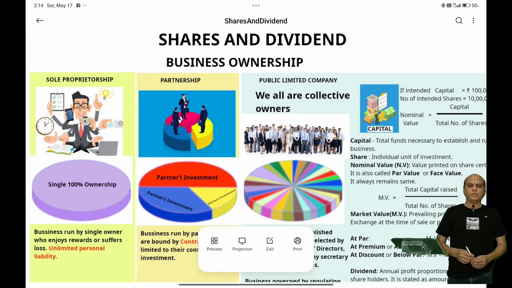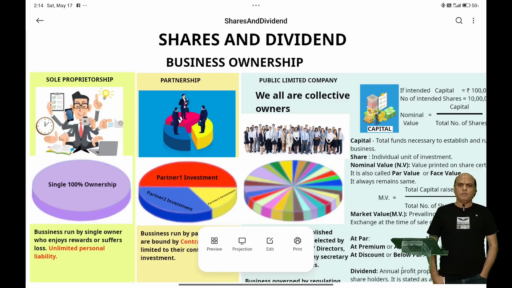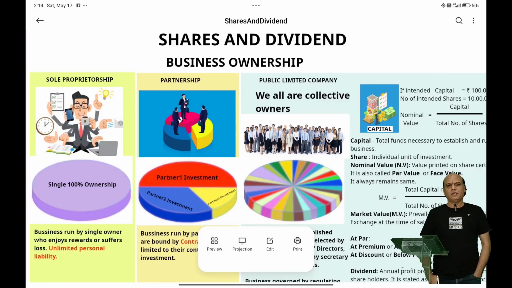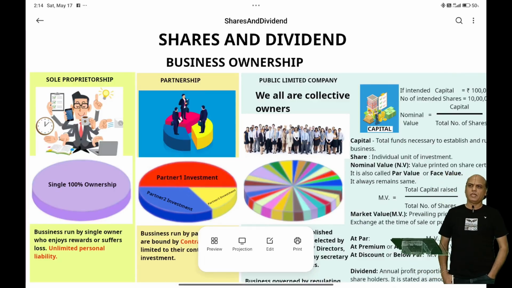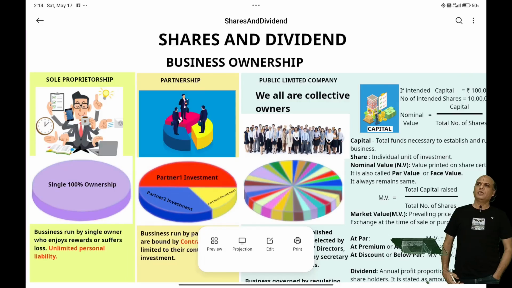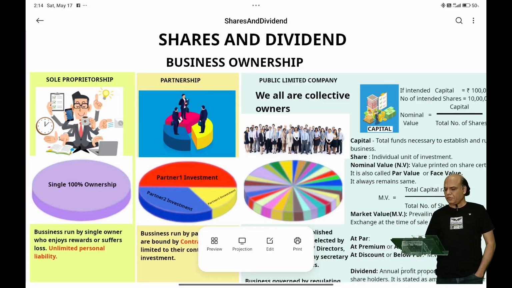Welcome to the session. Today we will discuss shares and dividend. For this chapter, a basic understanding of the types of ownership of business is required, and the terminology used while trading shares. Basic awareness is required, nothing too complicated. If you see the screen, here we need to deal with three kinds of ownerships.